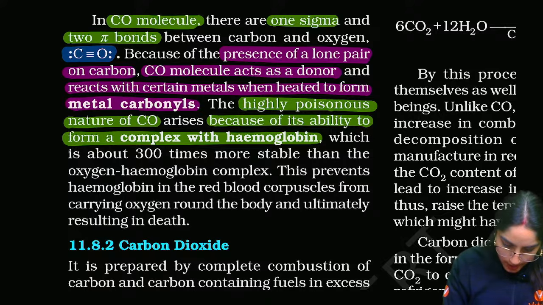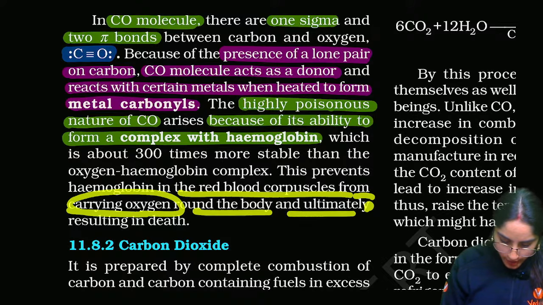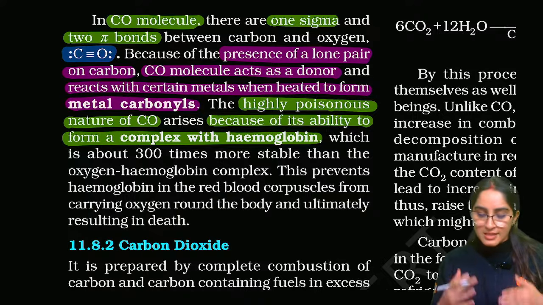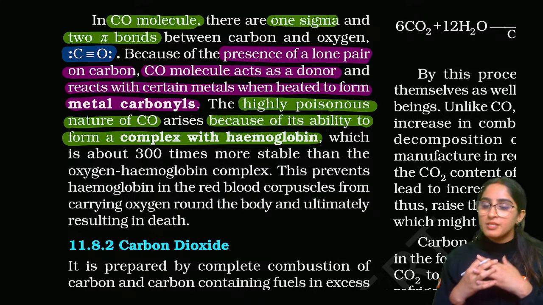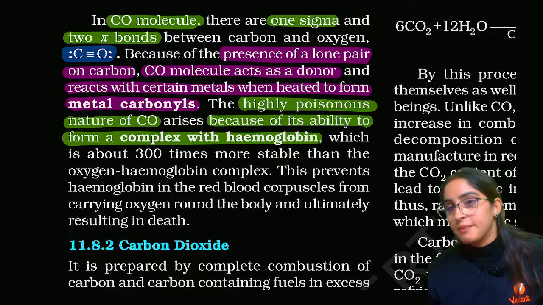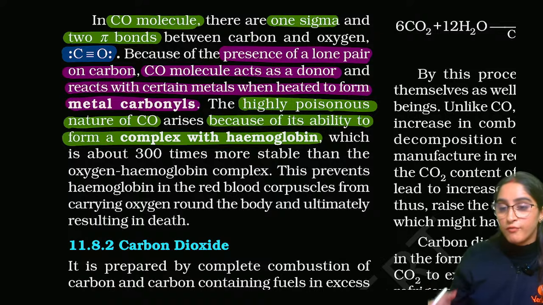This prevents hemoglobin in our blood cells from carrying oxygen around the body, ultimately resulting in death. That means instead of oxygen, our hemoglobin starts carrying carbon monoxide because it has 300 times more affinity, and that is the reason it is poisonous for the human body.